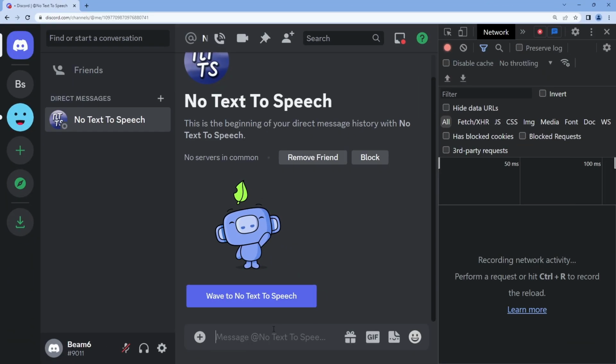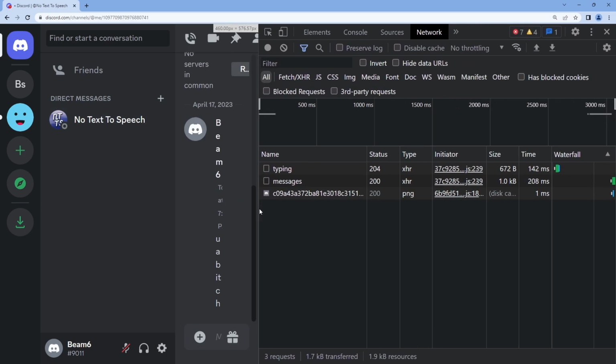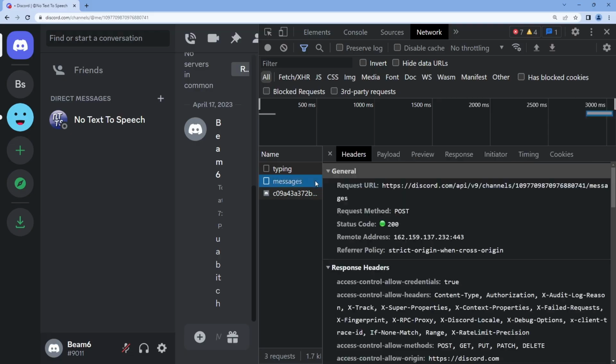So I'm on an alt account and I want to send a message to no text to speech. Now, when I send this message, I have an event here in my network tab. So I'm going to stop recording and just move this over a little bit, and we have messages here. When I click on this, we have this request header and all this stuff.